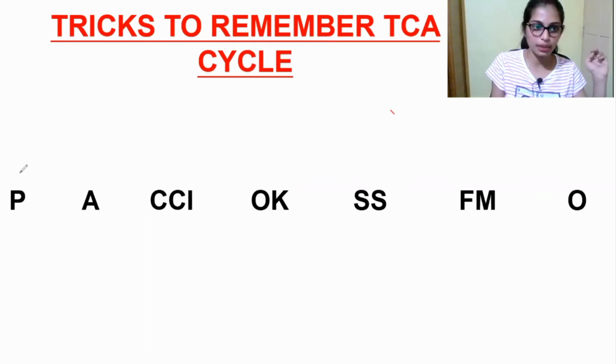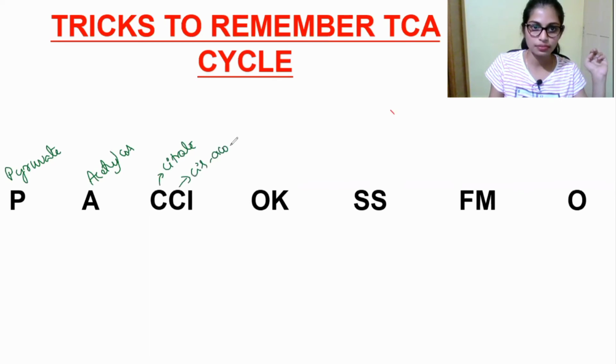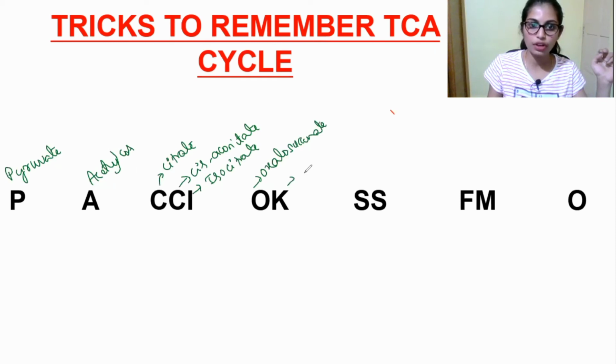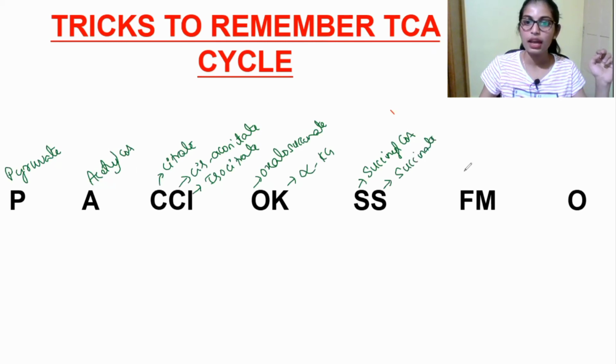Here P is nothing but pyruvate, A is nothing but acetyl CoA, and C is nothing but citrate, and this is cis-aconitate, and this I is nothing but isocitrate, and O is nothing but oxalosuccinate, and this K is nothing but alpha ketoglutarate, and this is succinyl CoA, and this is succinate, and this is fumarate, this is malate, this is oxaloacetate.